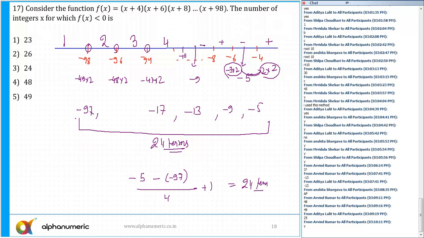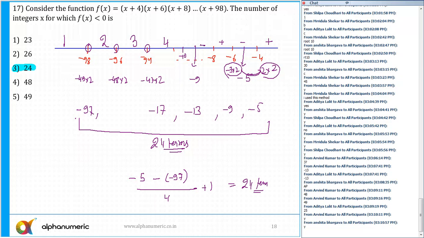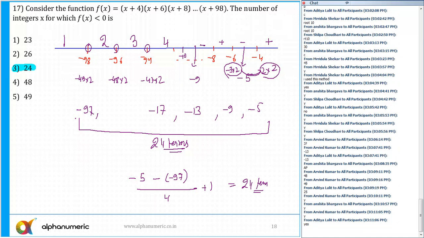So any doubts from anyone in this question? Can I move to the next question? This was something which was manageable. Let's move ahead. Arvind, Aditya, Anshita, Silpa, and everyone, Mridula.